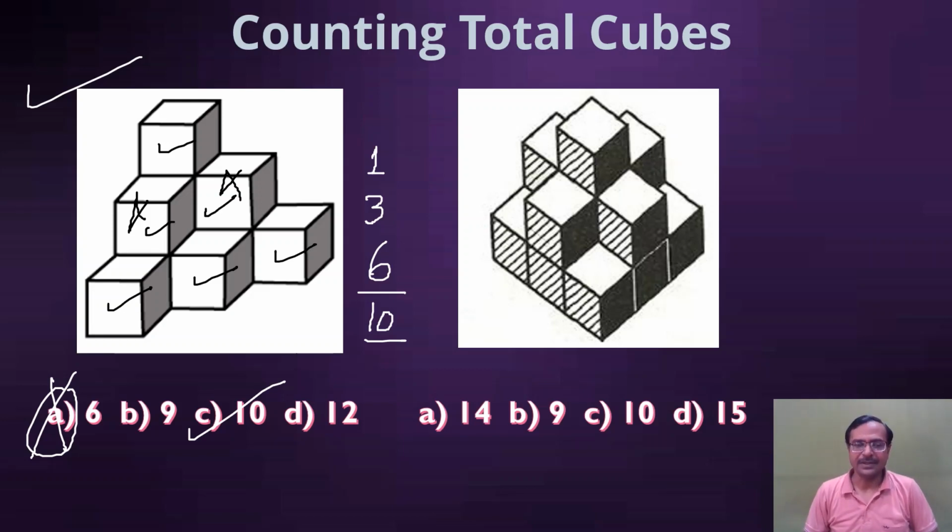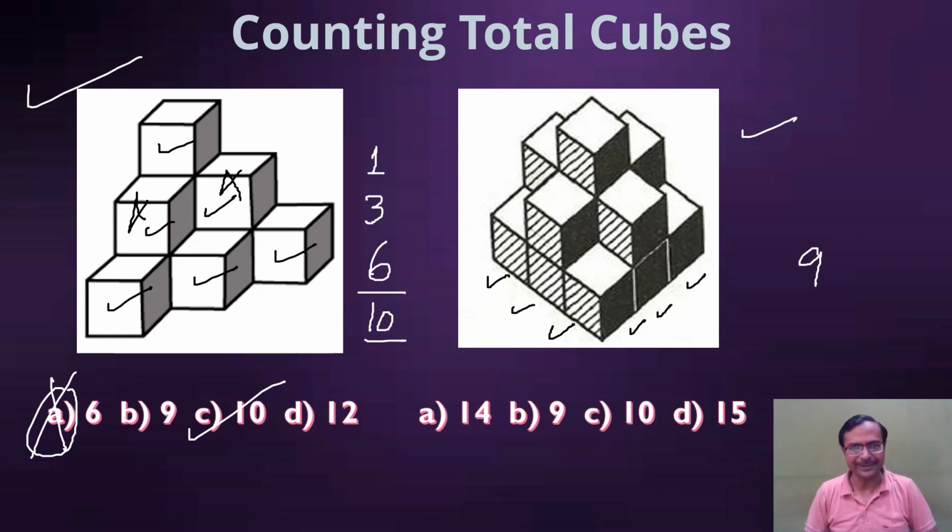Now let's see this one, the second one. In this figure, we have the bottommost row containing 3 cubes in one line like this and 3 cubes in the other line. So 3 by 3, 9 cubes in the bottommost row. So let's write 9 in the bottommost row. Now let's talk about the second row, that is the middlemost row.